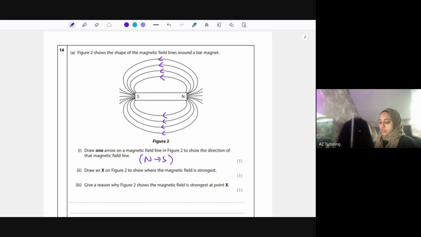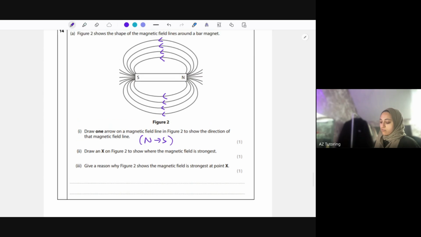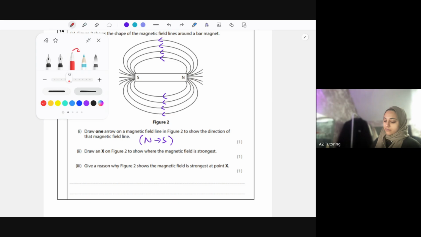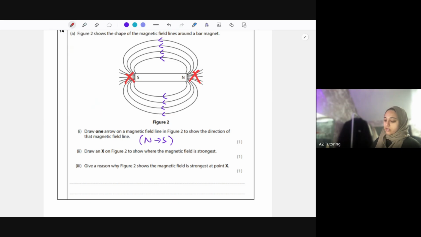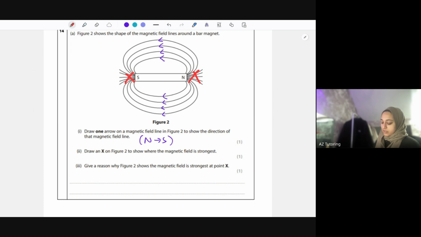Okay, so on any of the field lines. Draw an X on figure 2 to show where the magnetic field is the strongest. Well, the magnetic field is the strongest where the lines are closest together, which is essentially near the pole. So I could draw it here or here. I'll do it in a big red X. So you could have done it there or there, but just choose one because it says just choose one.